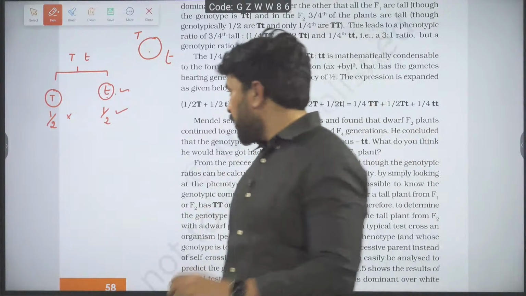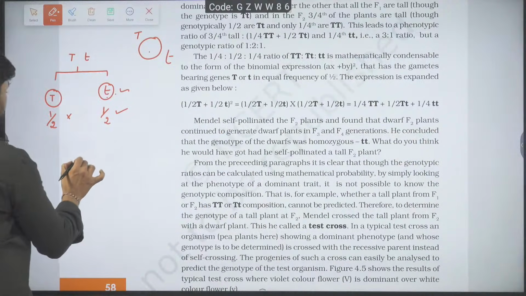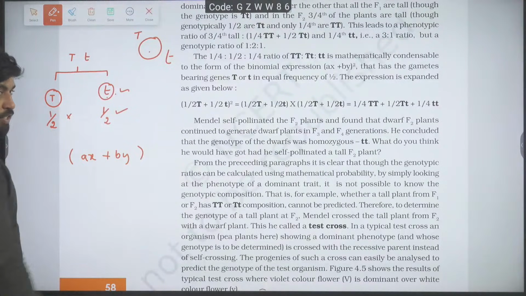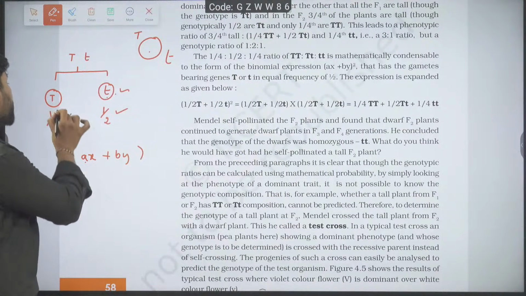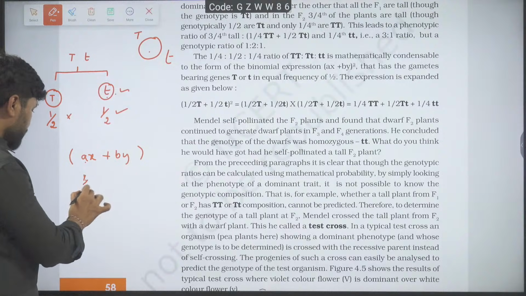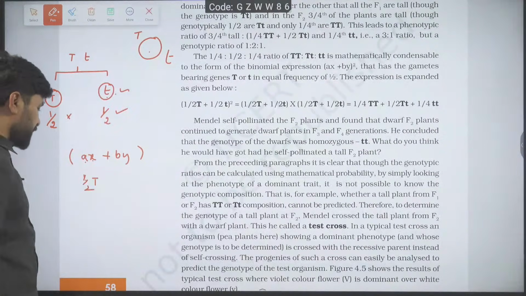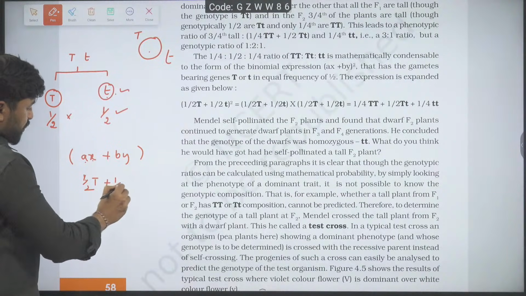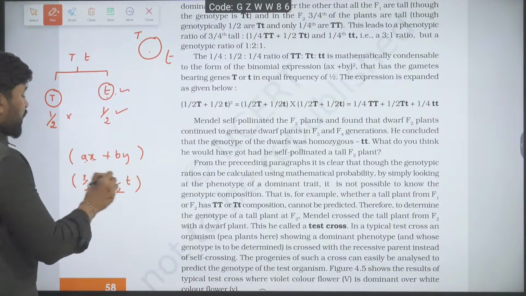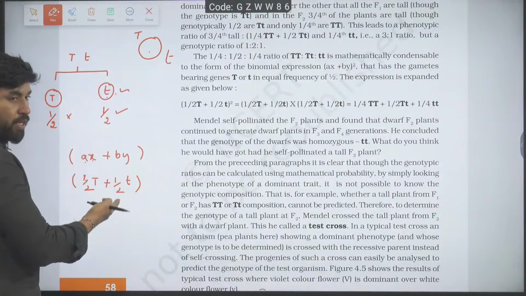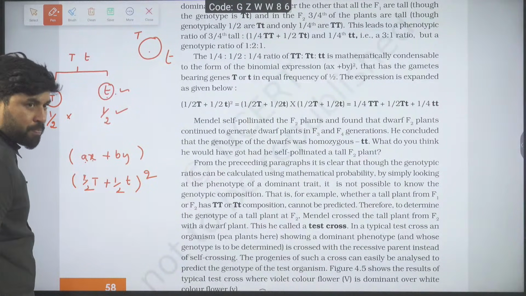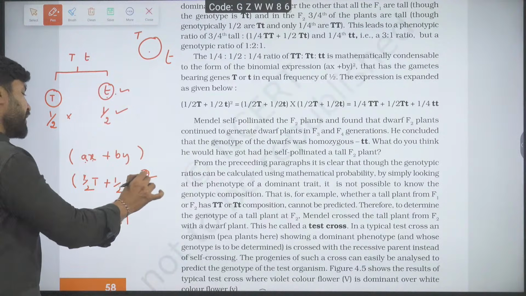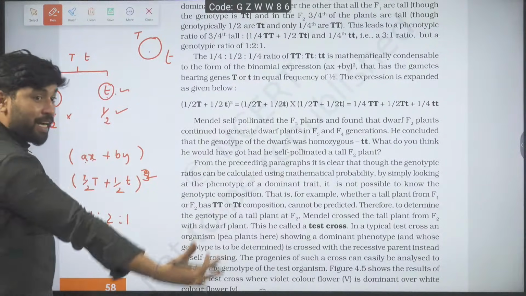That's why, simple, I take the binomial equation (ax plus by). Here a is the probability of capital T, that is 1 by 2, and x is capital T, plus the probability of small t, 1 by 2, small t. Imagine I multiply this one component 2 times. I will get the result 1 is to 2 is to 1. I will multiply it 3 times. I will get the dihybrid ratio.